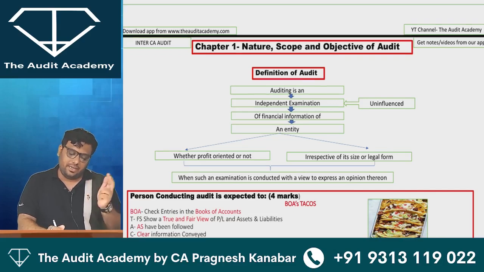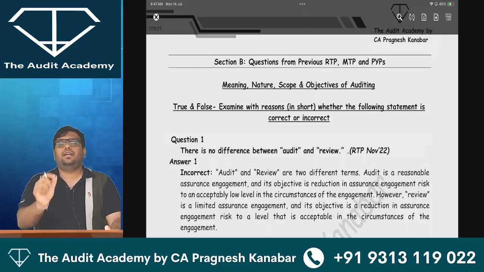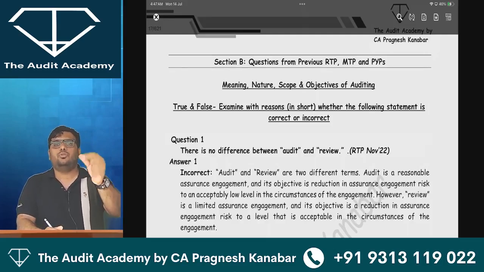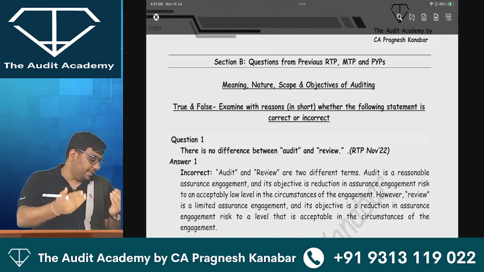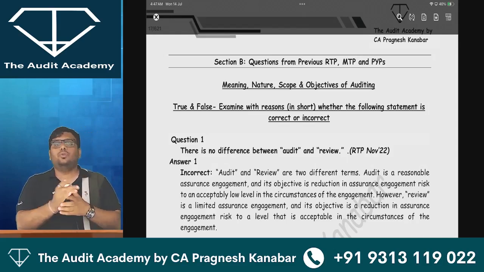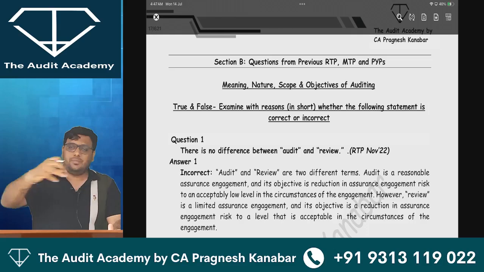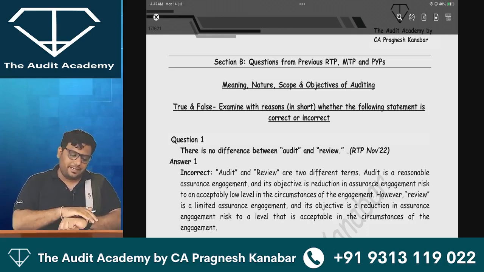Second difference, in regular course we cover 100% question bank line by line, and in fast track course we restrict it to 75-80%, and students are supposed to do the homework of the balance 20%. Since you all are attending my live sessions, all right, so you can also cover the homework in the live session during this period itself, and you can ask your doubts. All right, I hope I have made myself very clear.